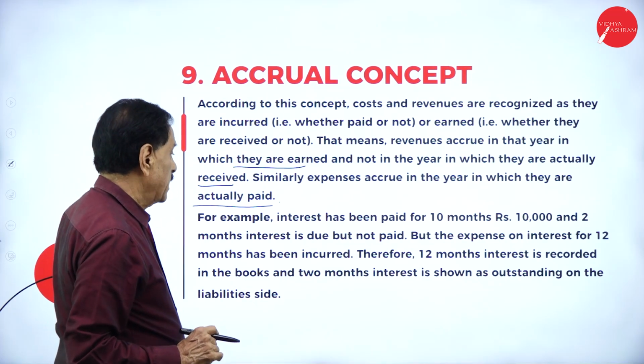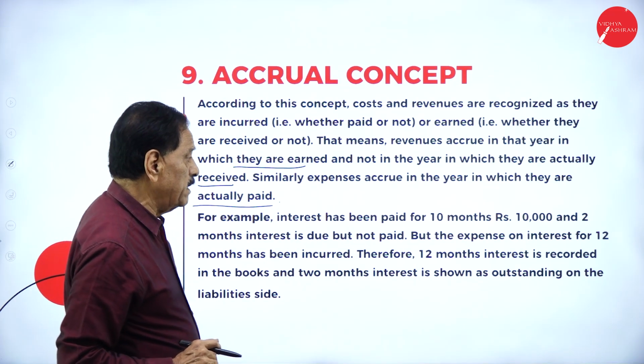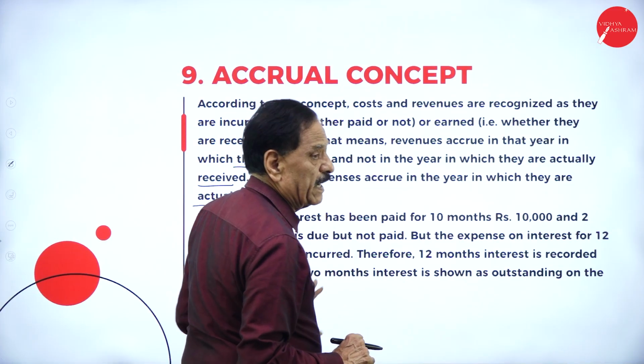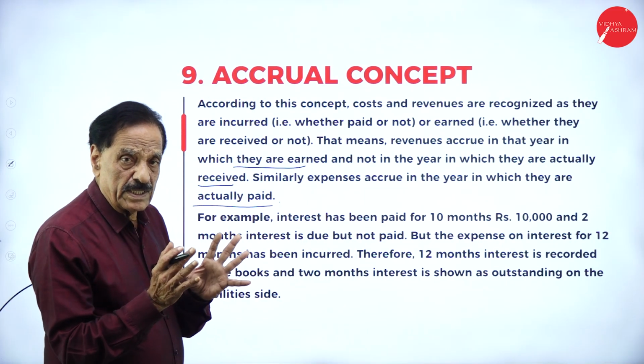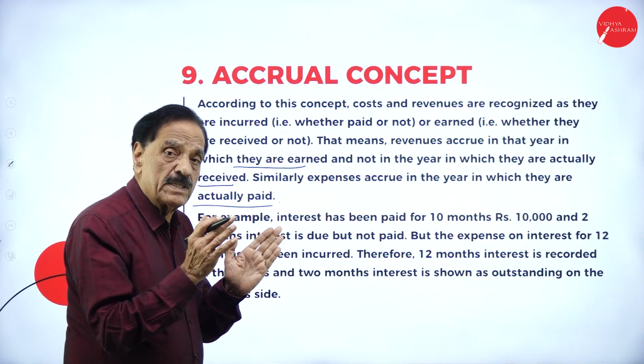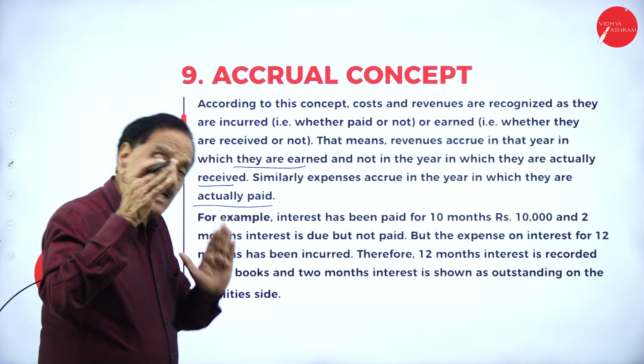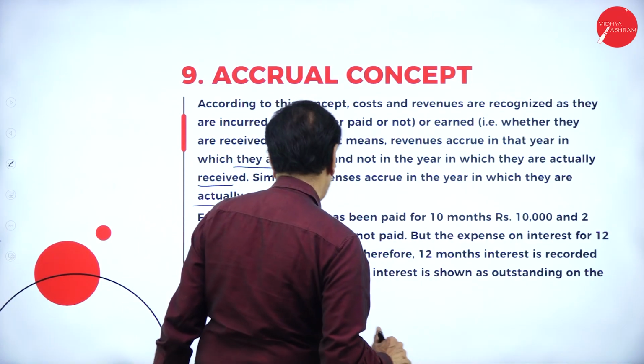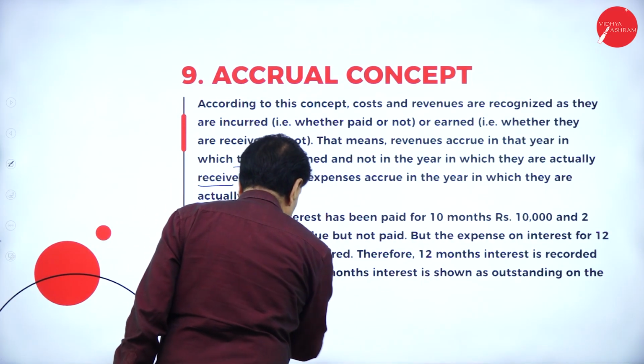For example, interest has been paid for 10 months, rupees 10,000, and 2 months' interest is due but not paid. Totally 12 months' interest is there. How many months' interest was already paid? 10 months. How many months' interest is to be paid? 2 months. But the expense on the interest for 12 months has been incurred.